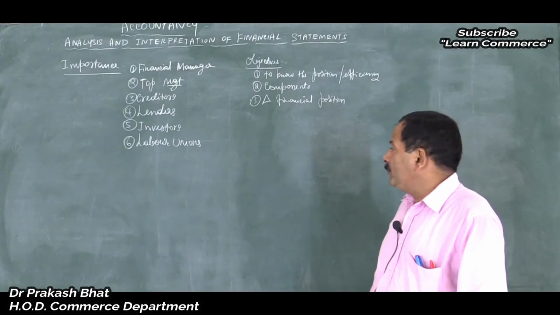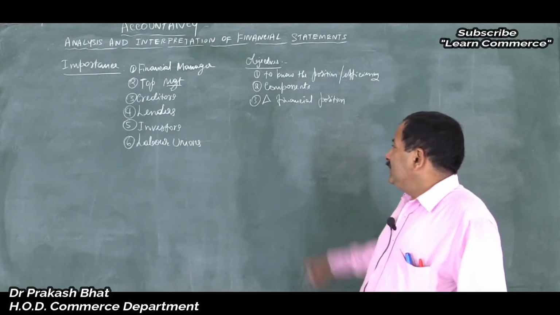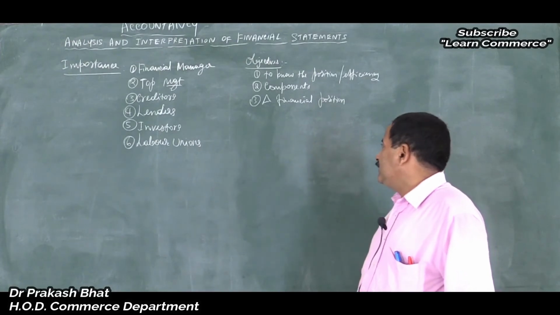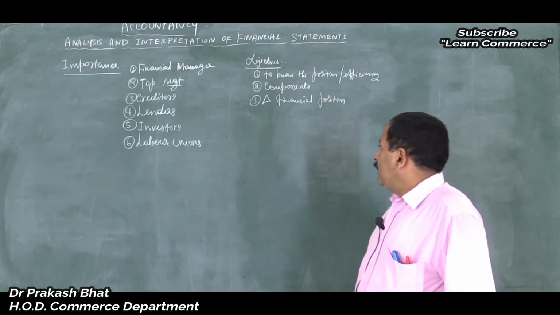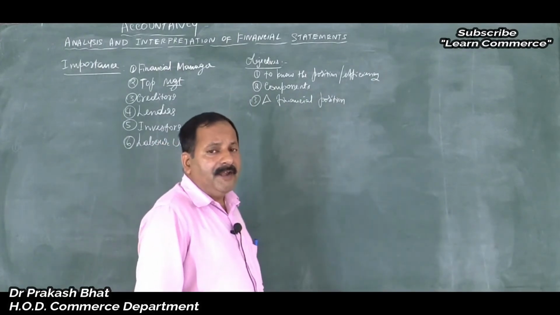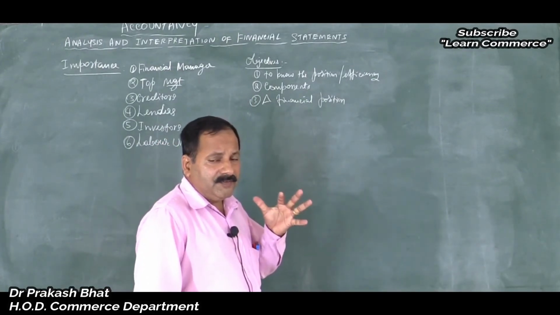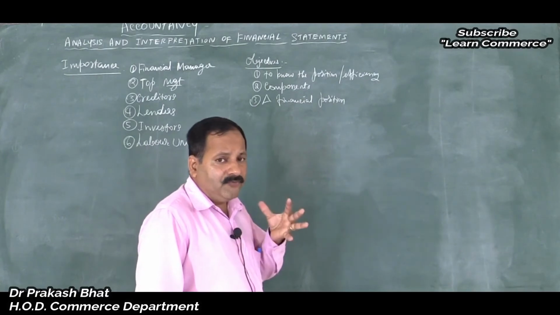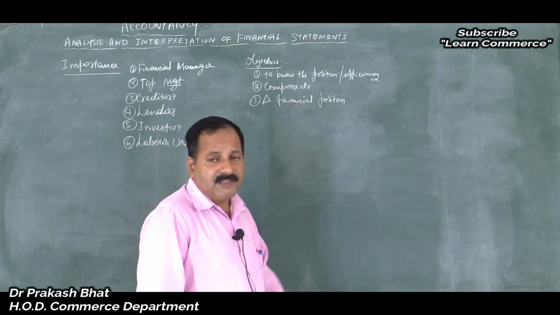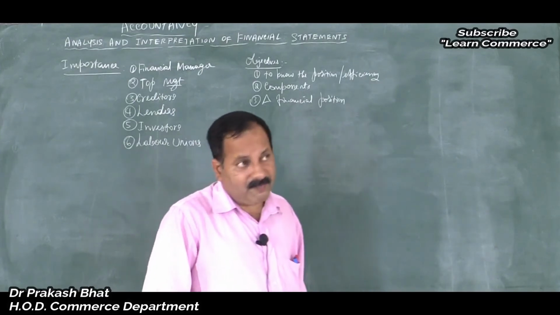Everything can be made known to the management. So, this can be made known only when we interpret and analyze the financial statements. Financial statement analysis gives a clear idea about the change, whether it is a positive change or a negative change in the performance or efficiency.